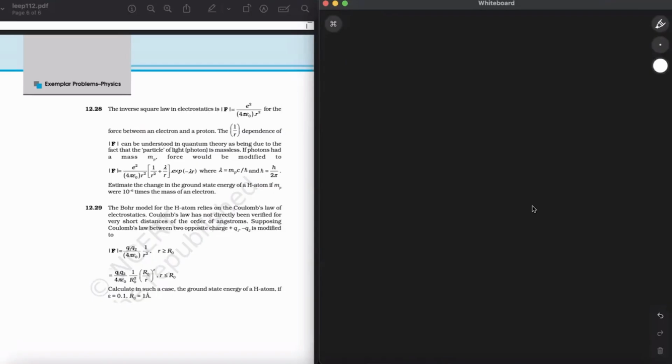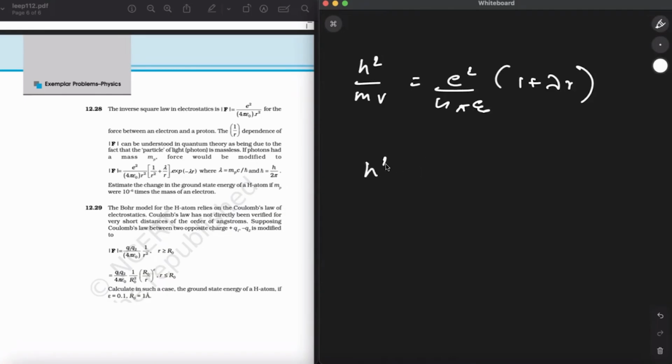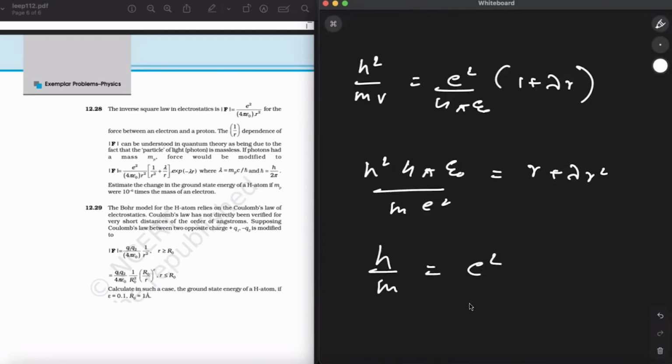So equating the forces, I'm going to get h square upon mv equal to E square upon 4 pi epsilon naught times 1 plus lambda r. So h square upon 4 pi epsilon naught and E square will be, I'll put r over it, r plus lambda r square. If I neglect r square and lambda equal to 0 for r equal to a, what will I get? h upon m equal to E square upon 4 pi epsilon naught r, r a. Right.